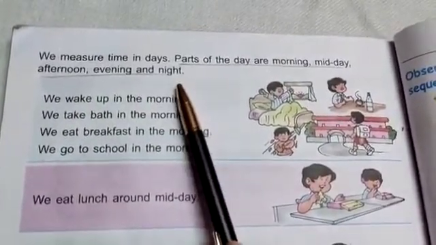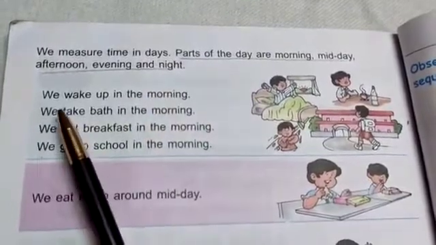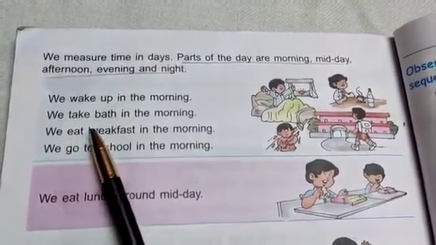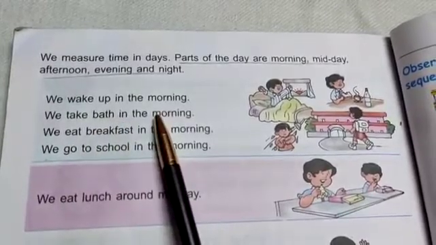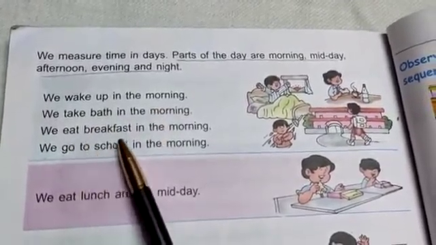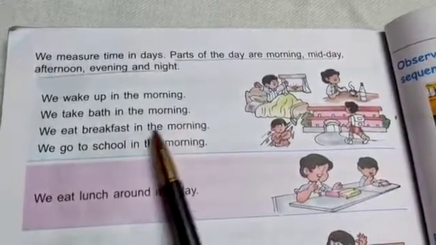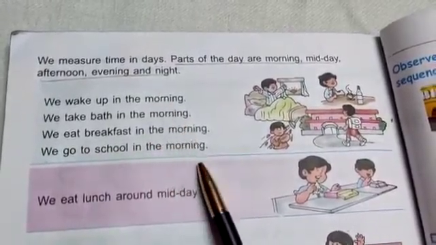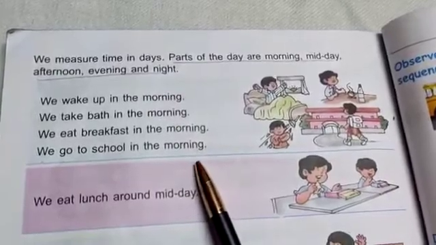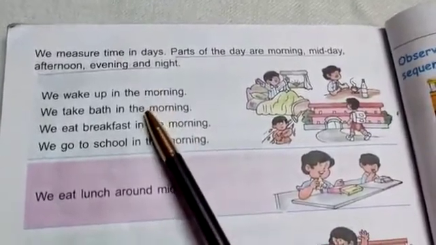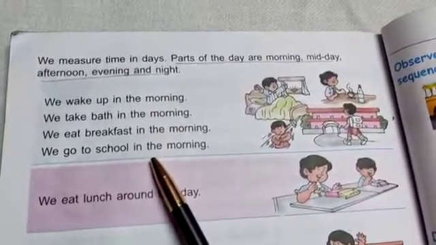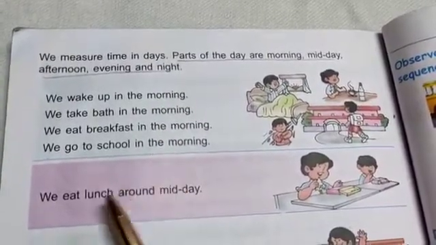Now we will see what we do in the morning. We wake up in the morning. We take a bath in the morning. We eat breakfast in the morning. We go to school in the morning. So these all are the works which you do in the morning. You wake up, take a bath, eat breakfast, get ready and then go to school.